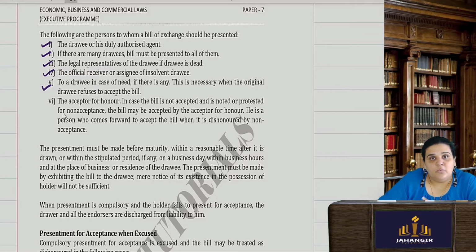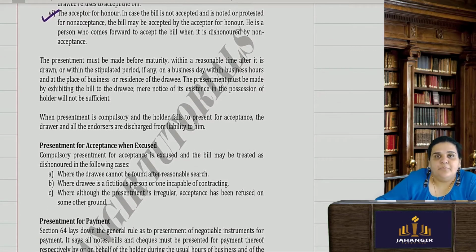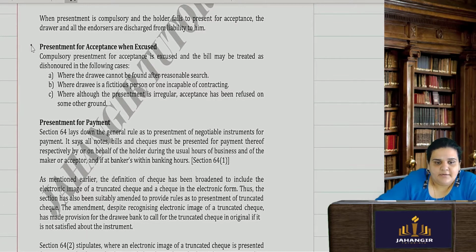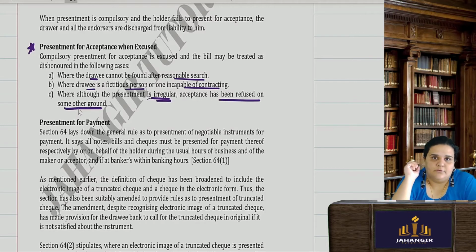When the original drawee refuses to accept the bill, then the drawee in case of need, or acceptance for honor. To all these people, the bill has to be presented for acceptance. However, in certain cases, presentment for acceptance is excused. First, when the drawee cannot be found even after reasonable search. Second, when the drawee is a fictitious person or is incapable of contracting. Third, where although the presentment is irregular, acceptance has been refused on some other ground.